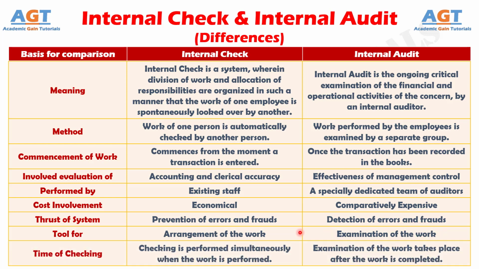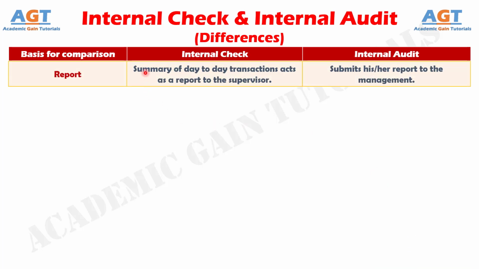Number 9. The internal check is performed simultaneously, that is, the checking is done at the same time when the work is performed, so mistakes are checked at an early stage. On the other hand, an internal audit takes place after the recording of the transactions. And, difference number 10, in an internal check, the summary of the day-to-day transactions acts as a report to the supervisor, whereas, in an internal audit, the audit report is submitted by the auditor to the management.